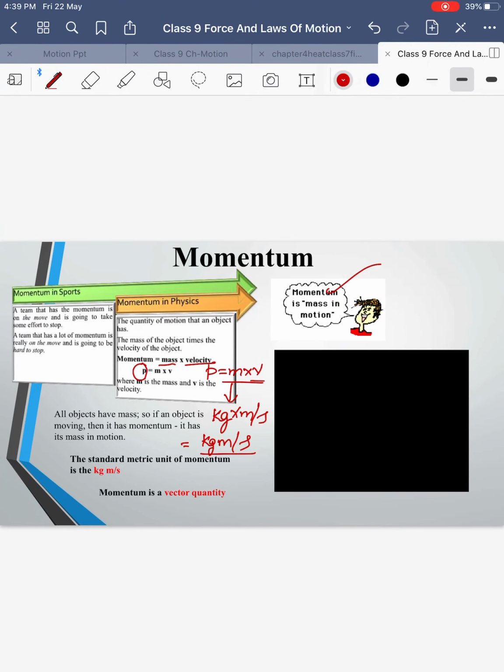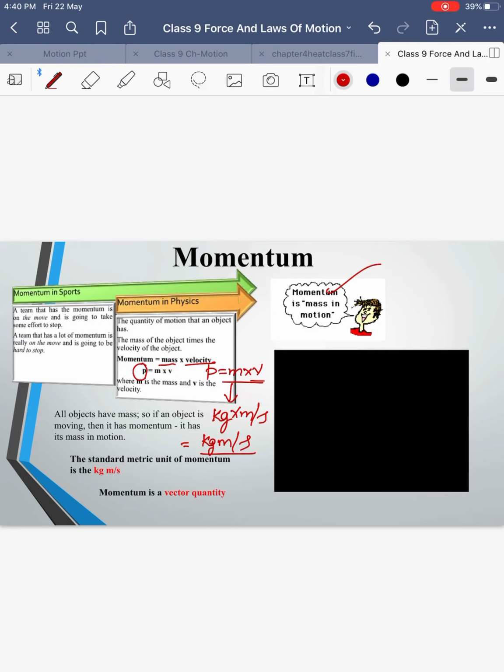It is a vector quantity because it has both magnitude as well as direction. How is it related to the second law of motion? The second law of motion says that force is directly proportional to the rate of change of momentum. Now what does that mean?